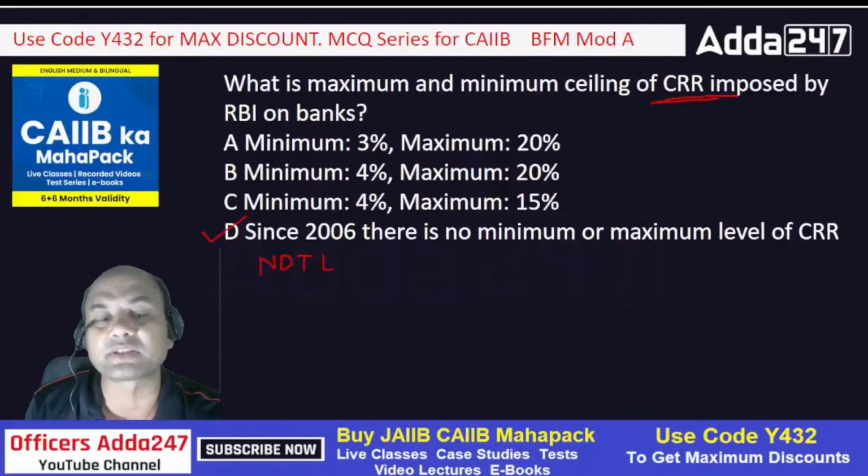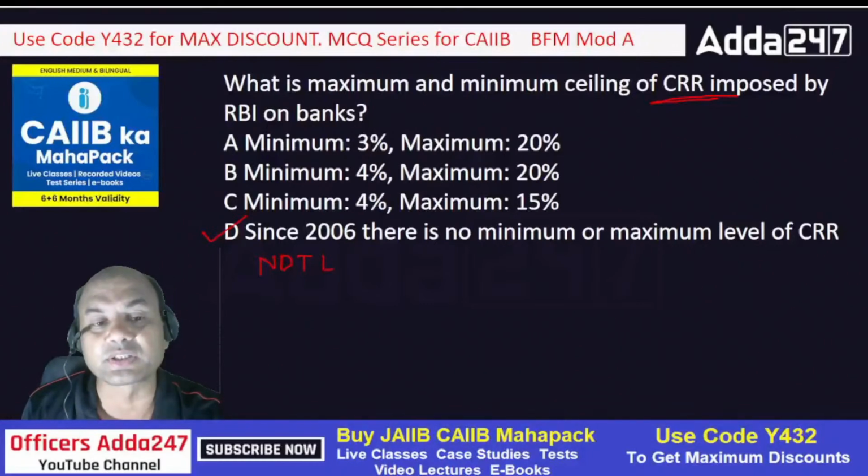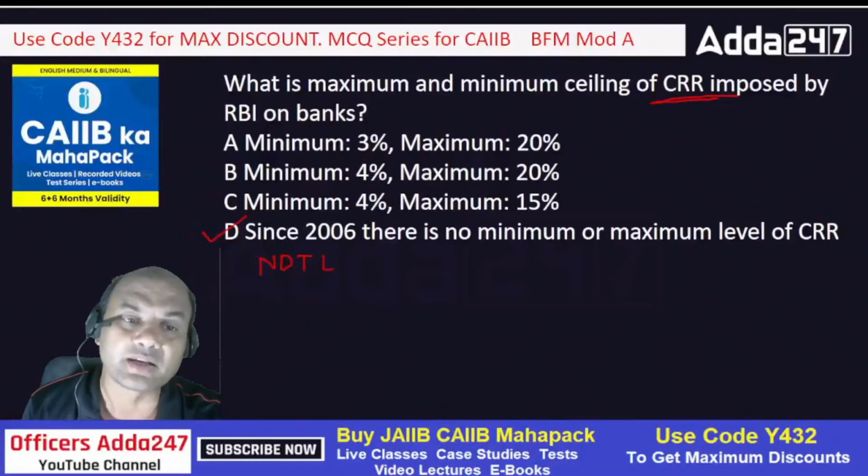There are other terms also, but these are the main terms which we always forget. So all these are included in NDTL.